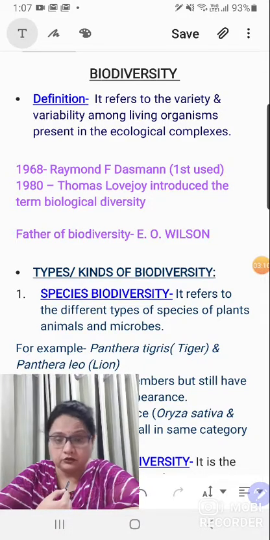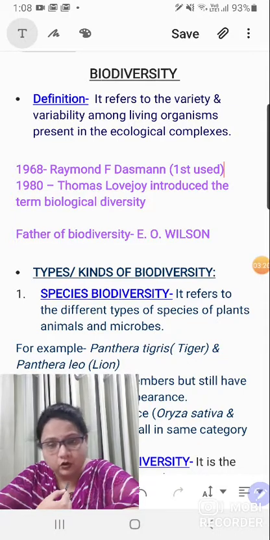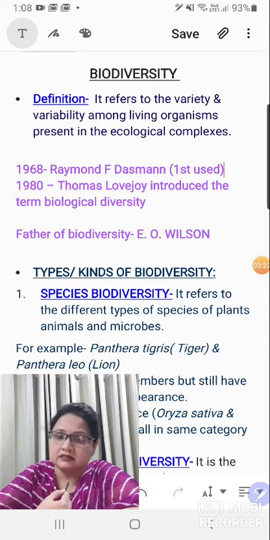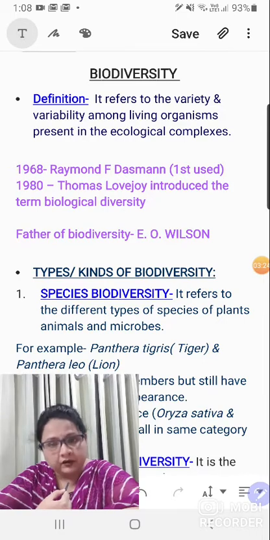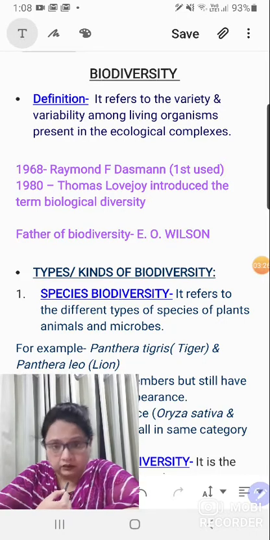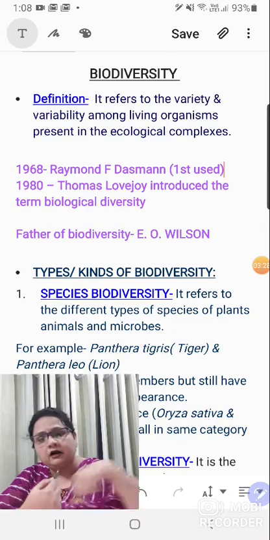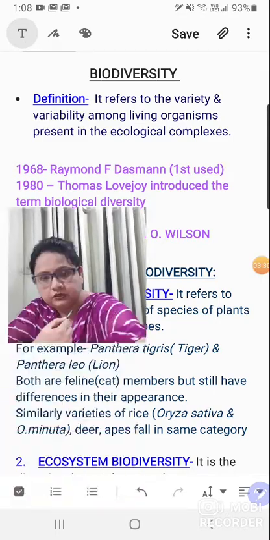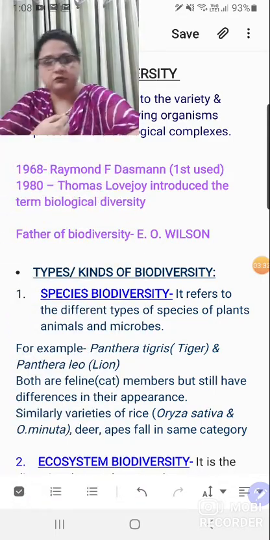And ultimately we come to the father of biodiversity, who got much laurels and popularity for his studies in biodiversity. That's why we call him the father of biodiversity. That is Sir E.O. Wilson, right? These things are to be learnt by you, so just understand. I'm just shifting this camera up so that you can proceed.